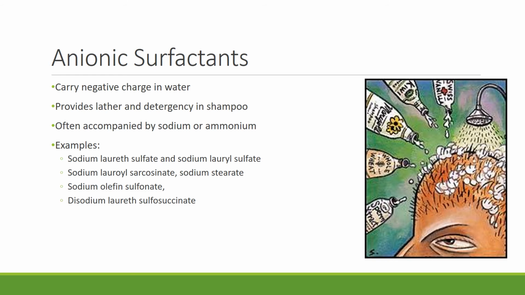Anionic surfactants are extensively found in shampoos to aid in removing oils and/or dirt. They carry a negative charge and are often accompanied by sodium or ammonium to balance the negative charge. Common anionic surfactants that are found in shampoos include sodium laureate sulfate and sodium lauryl sulfate.